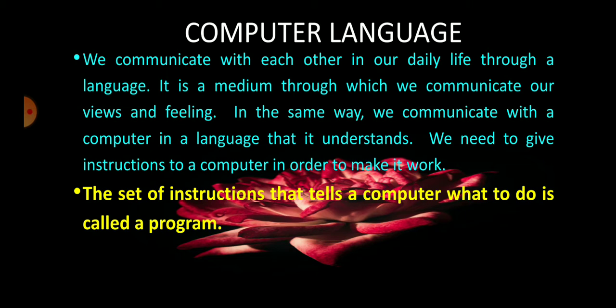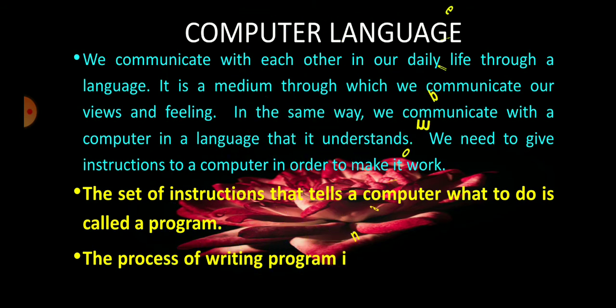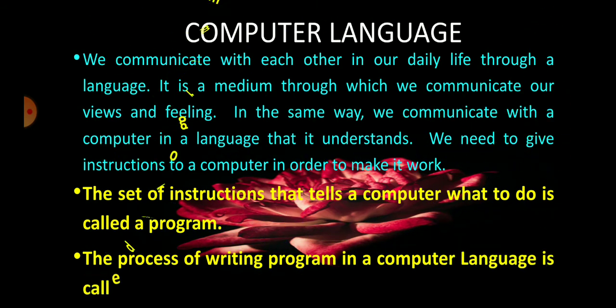A computer needs step-by-step instructions to perform any action, and the set of instructions that tells the computer what to do is called a program. And the process of writing programs in a computer language is known as programming. Each programming language has its own specific rules. The evolution of programming languages has made it easier for programmers to write powerful application programs in an easy and efficient manner.